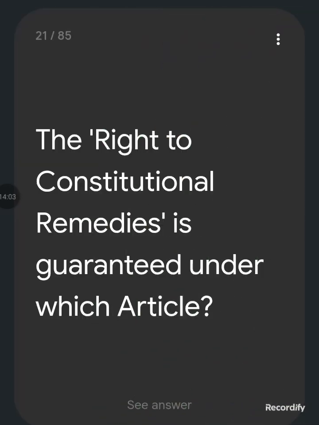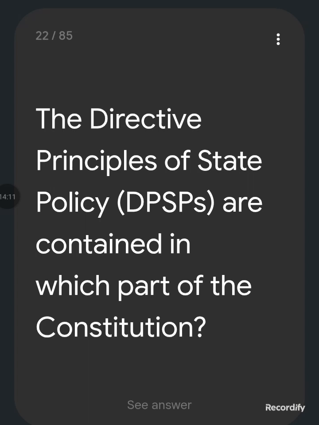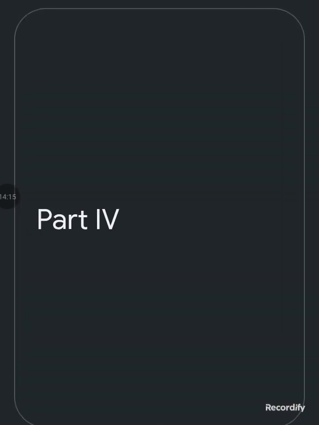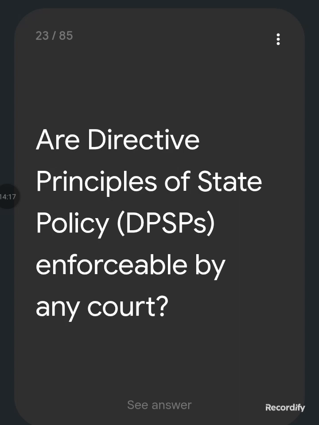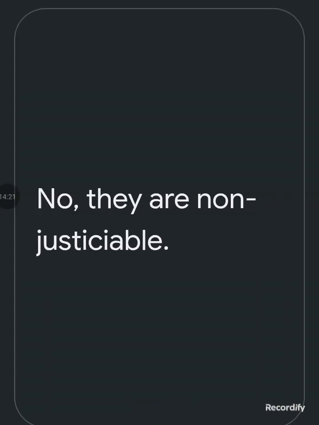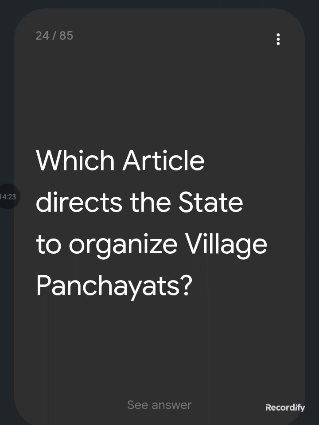Article 17. The right to constitutional remedies is granted under which article? Article 32. The directive principles of state policy are contained in which part of the Constitution? Part 4. Are directive principles of state policy enforceable by any court? No. Which article directs the state to organize village panchayats? Article 40.